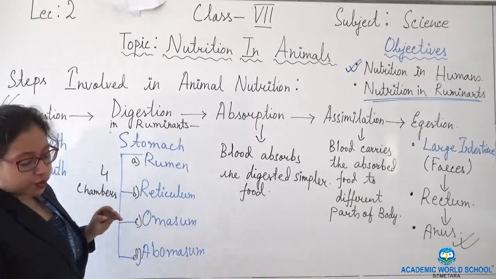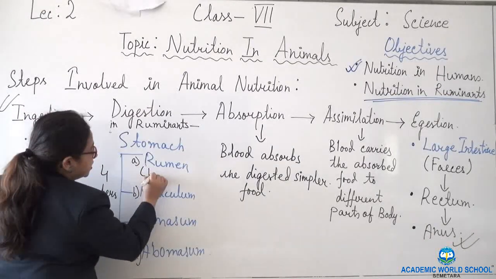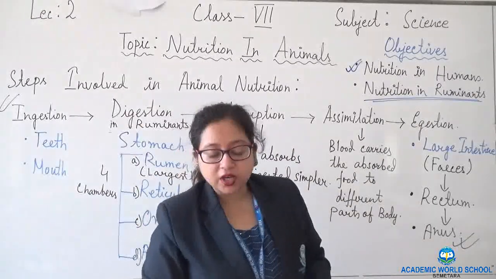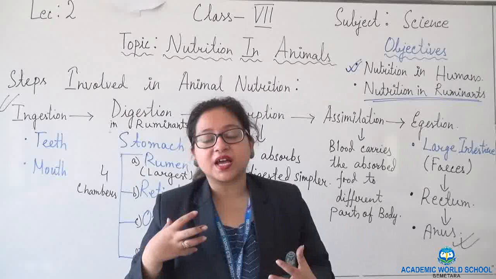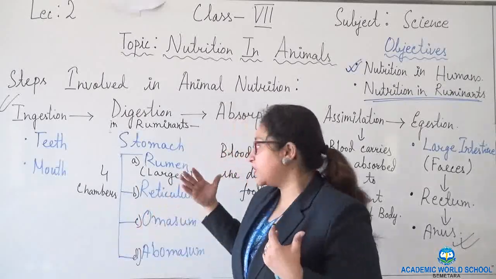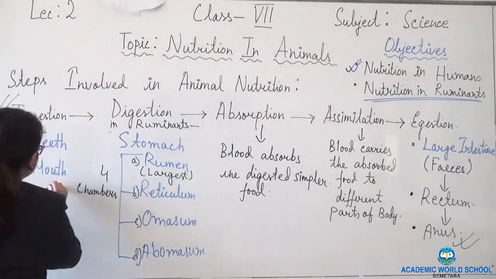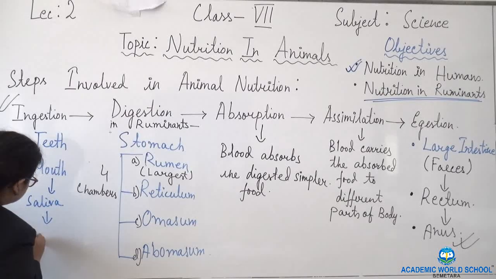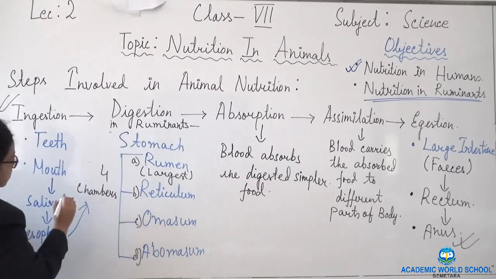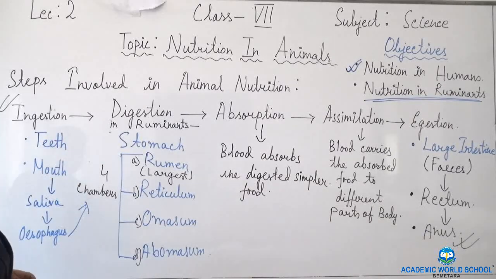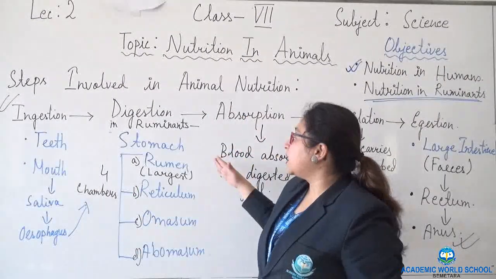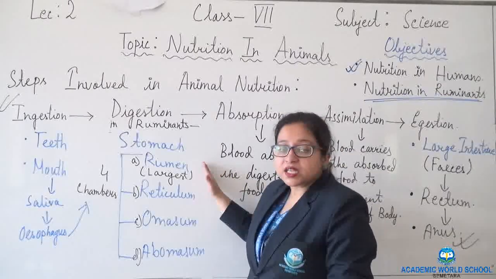Of these, the rumen is the largest. As I told you, they take in as much grass as possible. It mixes with saliva in the mouth, and then it is passed to the esophagus, and from the esophagus to the stomach. So they take as much grass as possible, and it goes into the first chamber, that is the rumen.